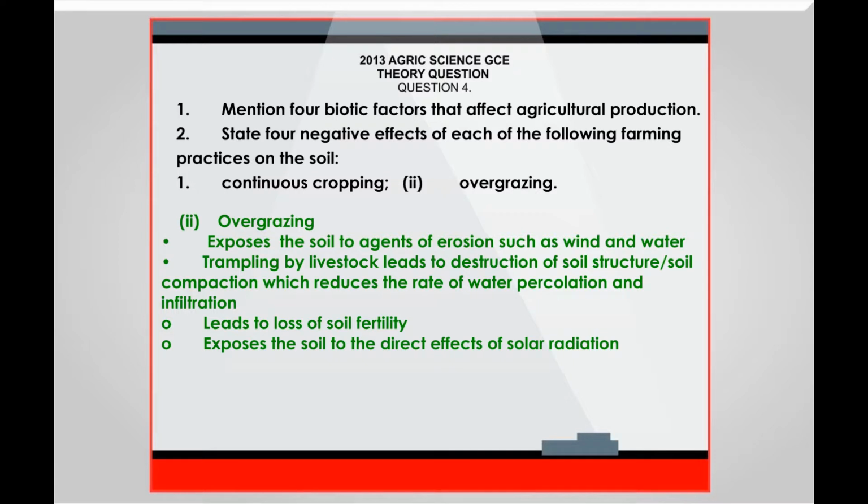Overgrazing exposes the soil to agents of erosion such as wind and water. Trampling by livestock leads to destruction of soil structure and soil compaction, which reduces the rate of water percolation and infiltration. Leads to loss of soil fertility. Exposes the soil to the direct effect of solar radiation.